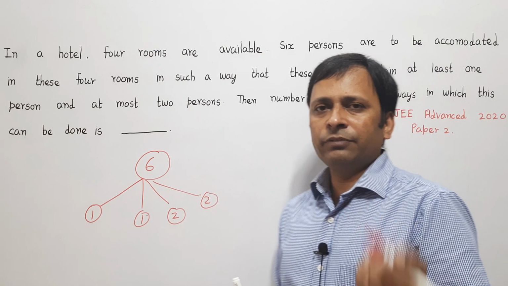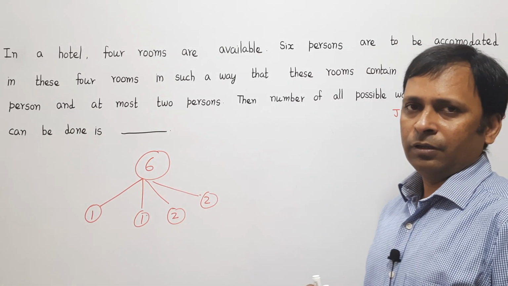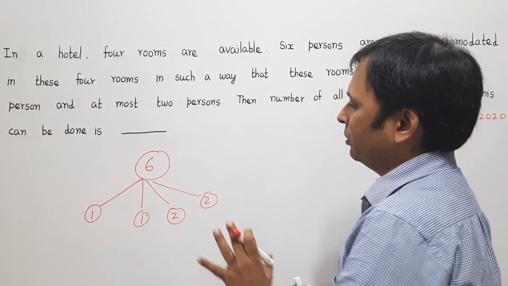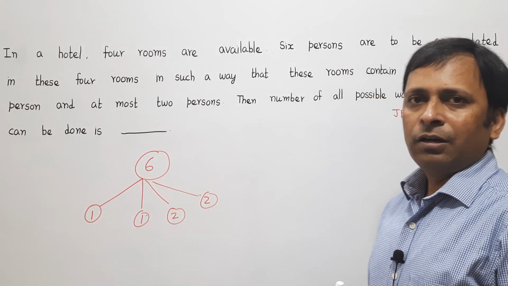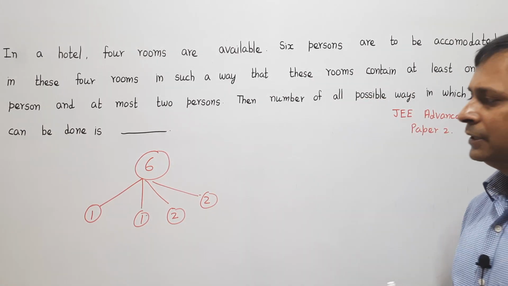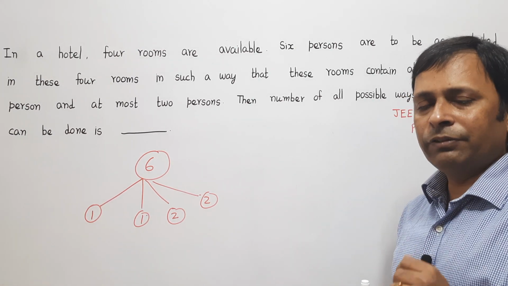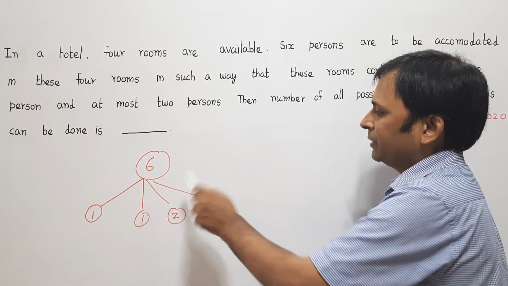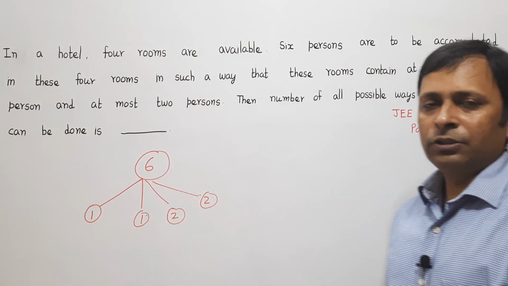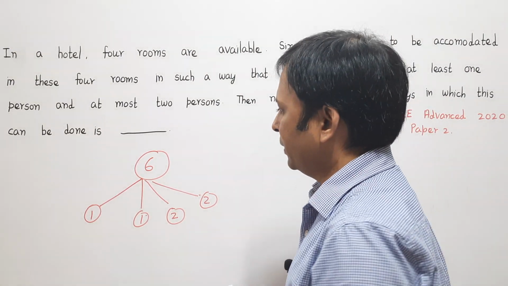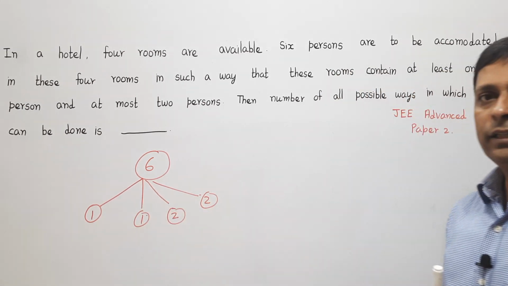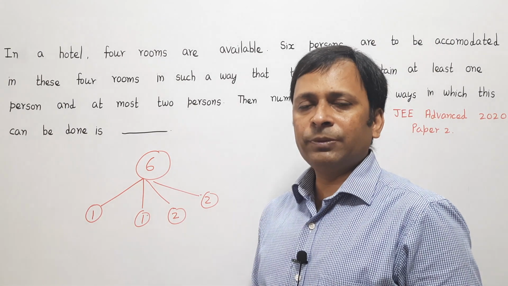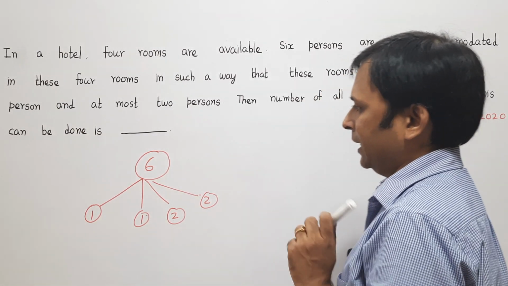Is there any other way to group these 6 persons? We will not find any other way to group these 6 persons. So the only possible way of doing the grouping is like this only. Now what we will do is, we will first divide these 6 persons into these 4 groups. So I will find out how many ways I can divide these 6 persons into the 4 groups like this.